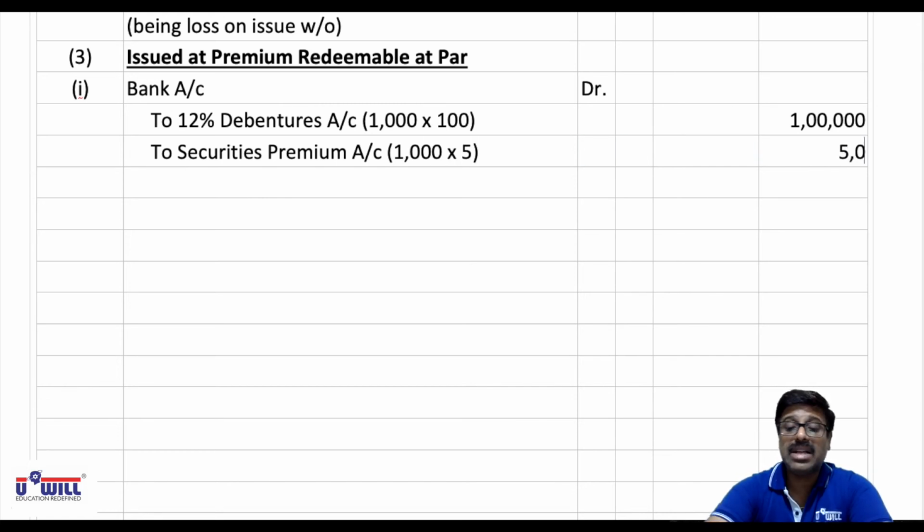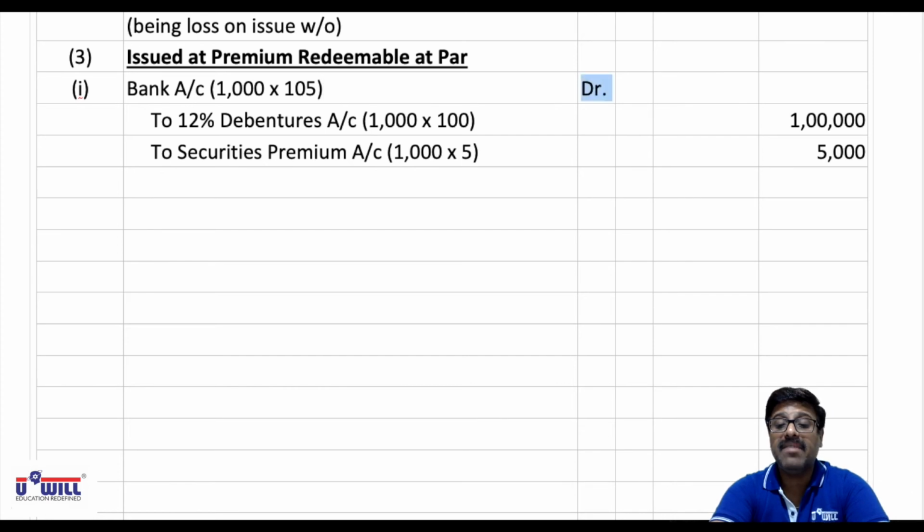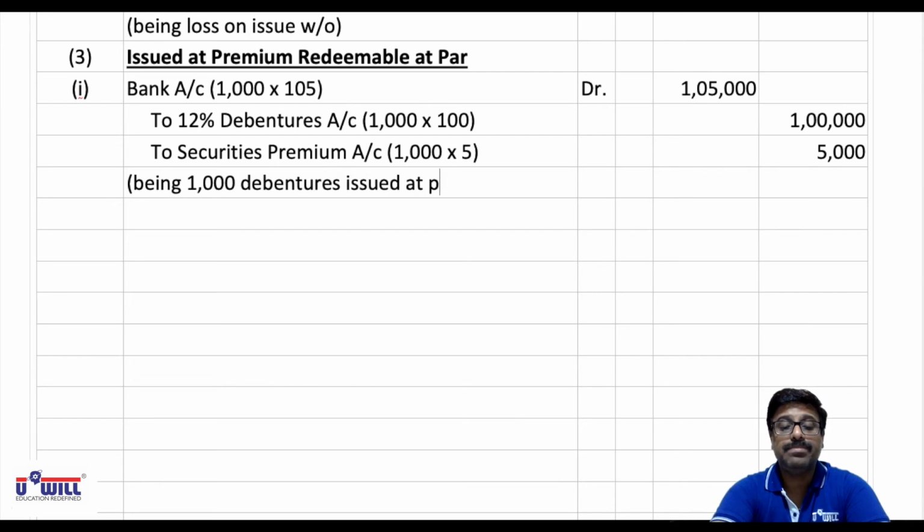So what amount is the company going to receive? 1 lakh plus 5000, 1 lakh 5000, which means on each debenture the company will receive 105 rupees including premium. Redemption at par has no effect, only this entry will be passed, being 1000 debentures issued at premium.